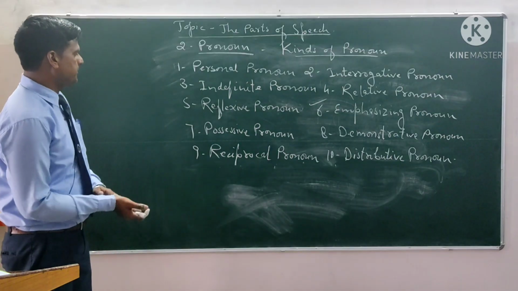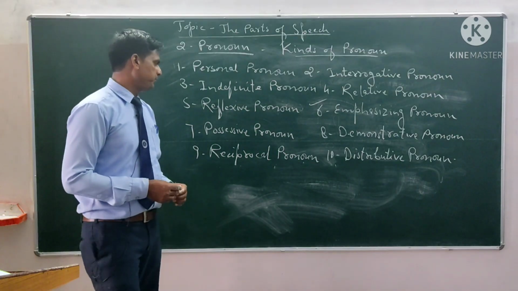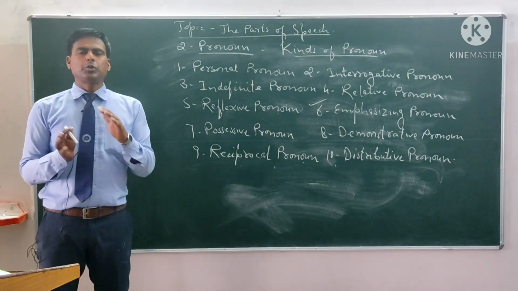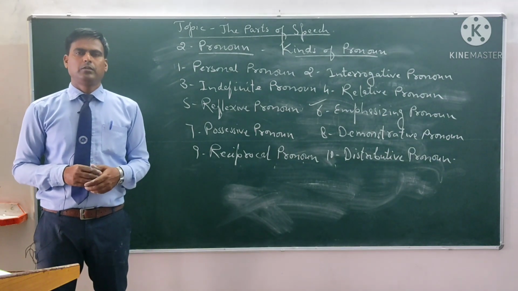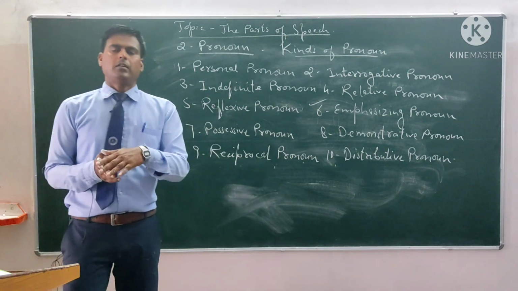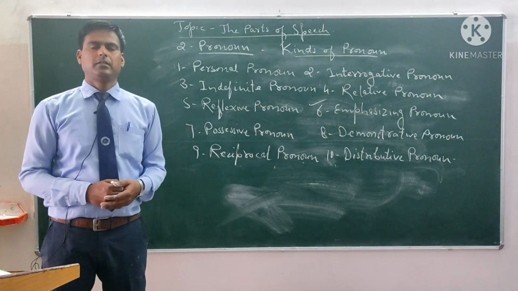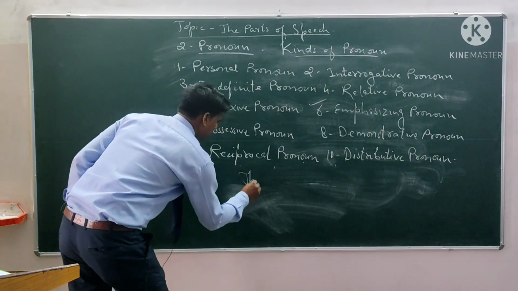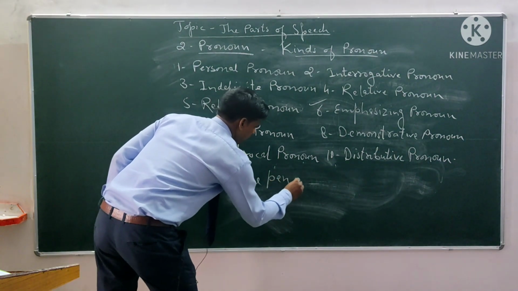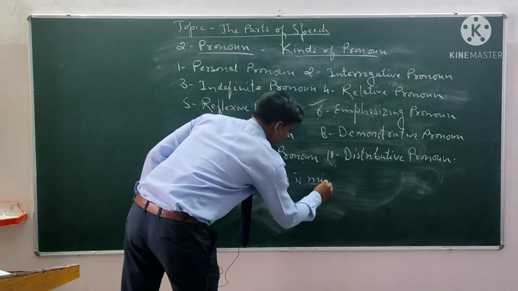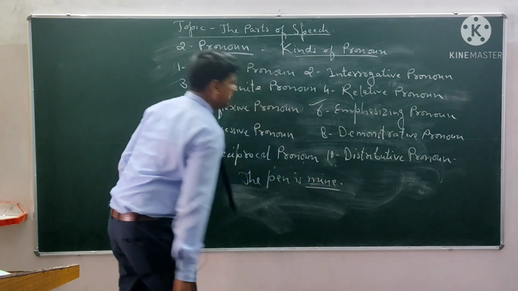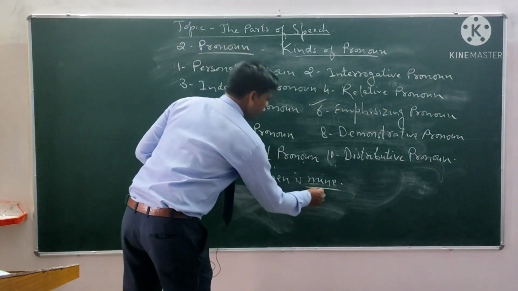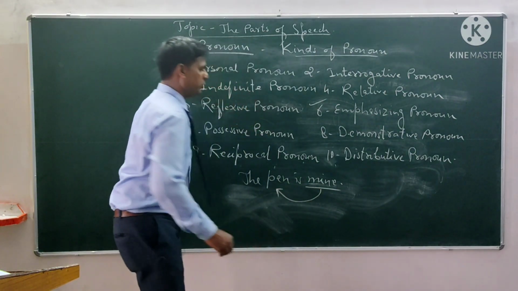The next one is possessive pronoun. Possessive pronouns are used to show the possession on other things. For example, we can say the pen is mine. Here, mine is the possessive pronoun because this is showing the ownership on the pen.